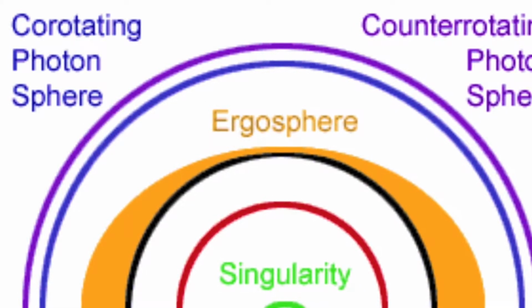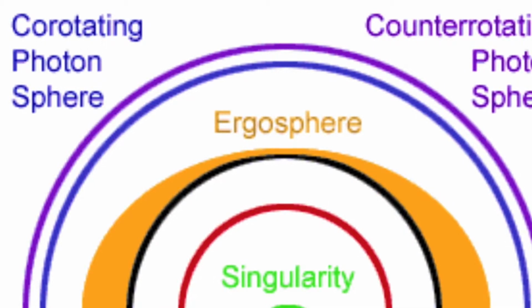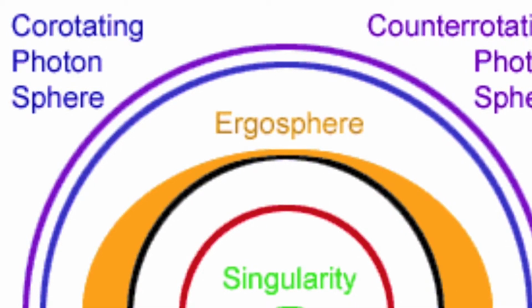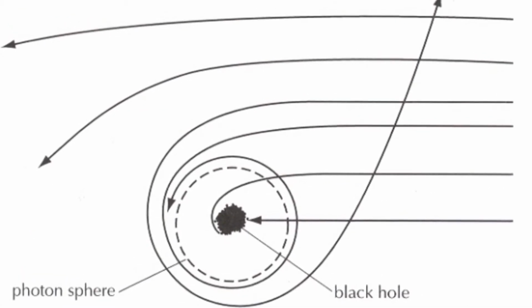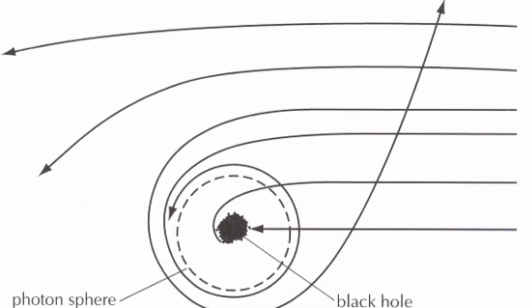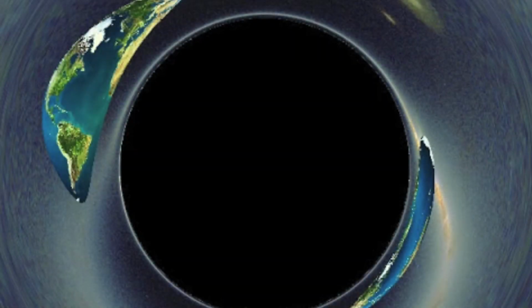At this point, light doesn't necessarily get sucked into the black hole, but it doesn't escape it either. Here, light can orbit the black hole. Theoretically, this means that if you were able to be at the photon sphere of a black hole, you would be able to see all the way around the black hole, to the back of your own head.